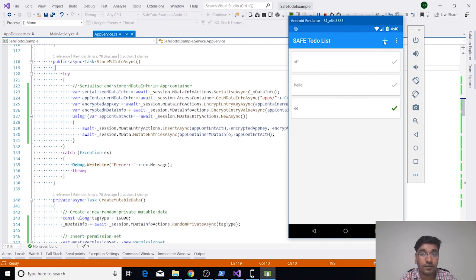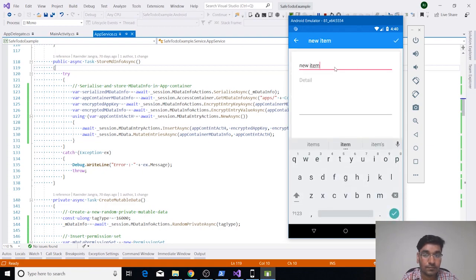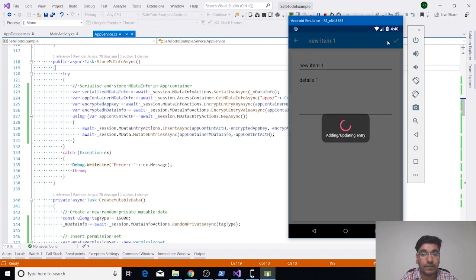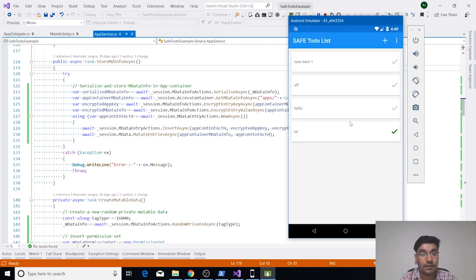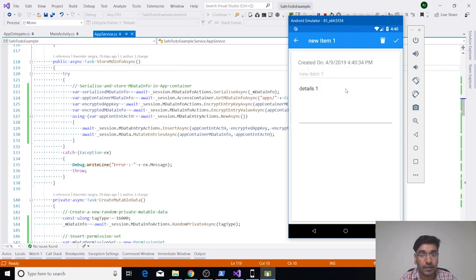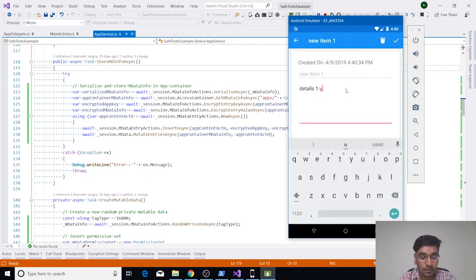So you can try adding new items into your to-do list, and you can try saving it. And this time these operations are done on the test network, and you can perform an update or delete operation also.